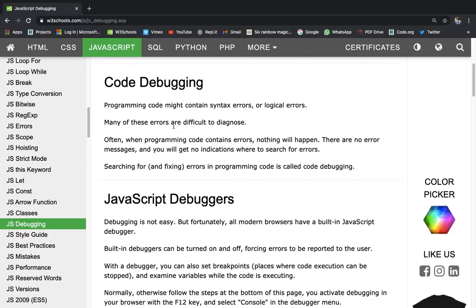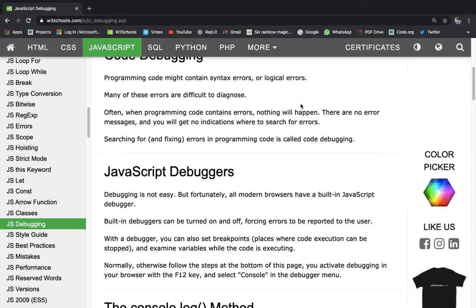Many of these errors are difficult to diagnose. Syntax errors and logical errors are difficult to diagnose because often nothing will happen when an error comes. Mostly nothing will happen. There will be no error messages also. So that's the problem. So code debugging is really difficult, not easy at all.